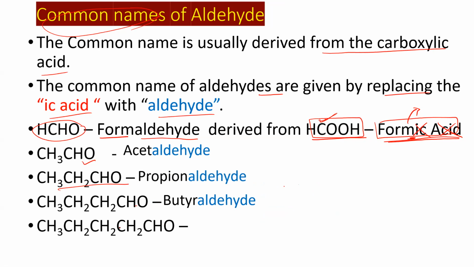Butyraldehyde. And what about the 5 carbon containing carboxylic acid? The carboxylic acid name is valeric acid. So you have to remove "ic acid" and add the word aldehyde. So valeraldehyde. In many exams they ask this question, valeraldehyde. So most probably, up to 5 carbons you should know. At least you should know these 5 carbon common nomenclature names.